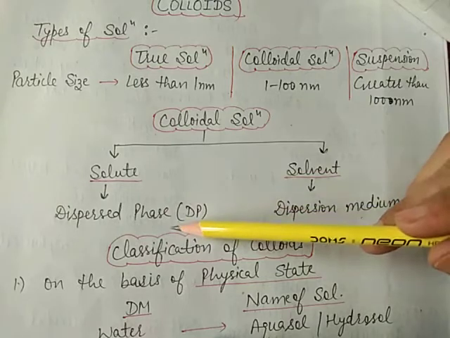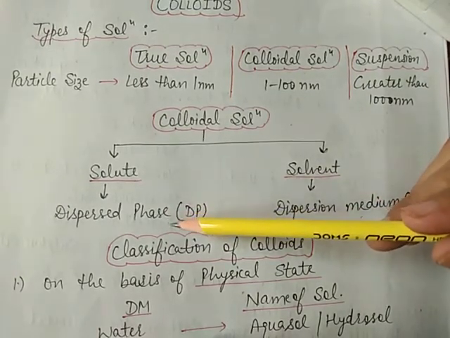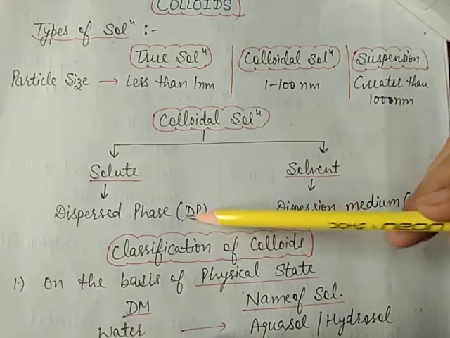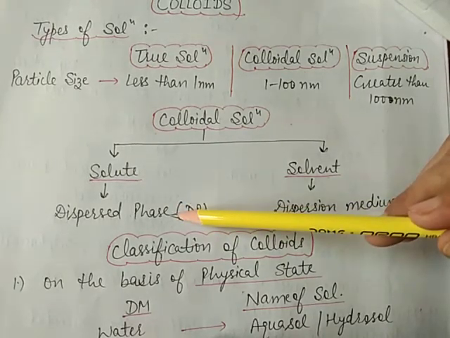What do you mean by dispersed phase? The phase of colloid particles is called the dispersed phase. It is like a solute in the solution.